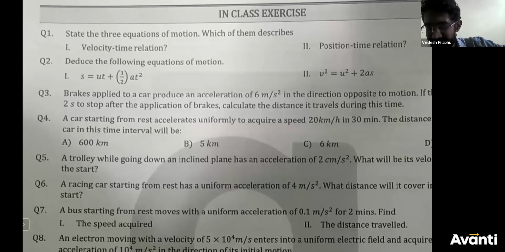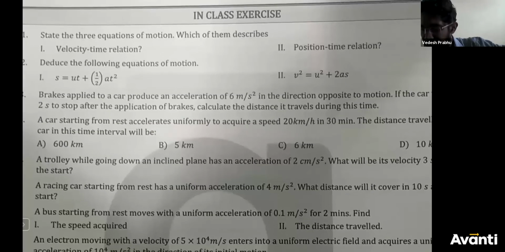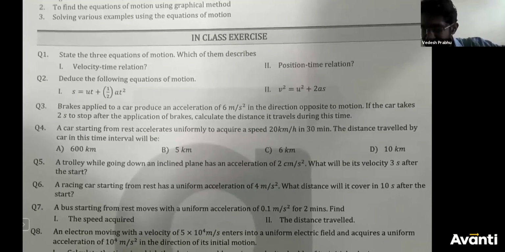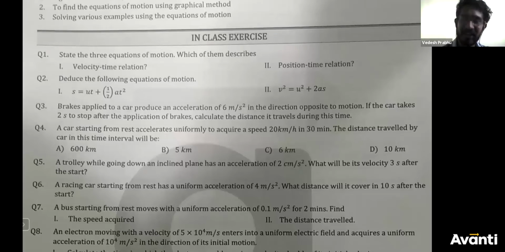Okay, so the question is, brakes were applied to a car which produced an acceleration of 6 meter per second square in the direction opposite to the motion. If the car takes 2 seconds to stop after the application of brakes, calculate the distance it travels during this time. Once you have completed, you can send me the answer via chat.